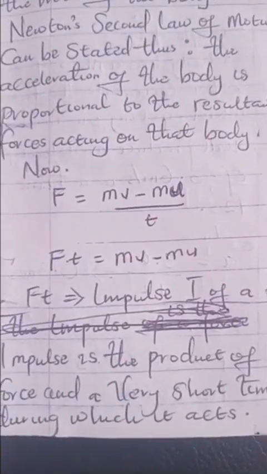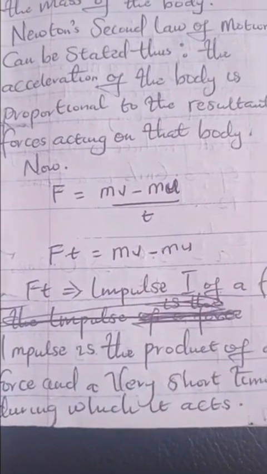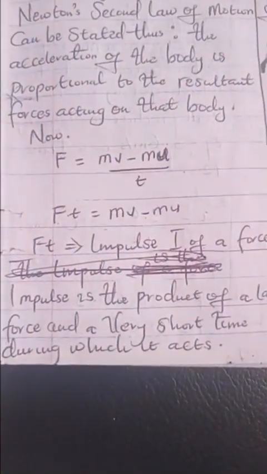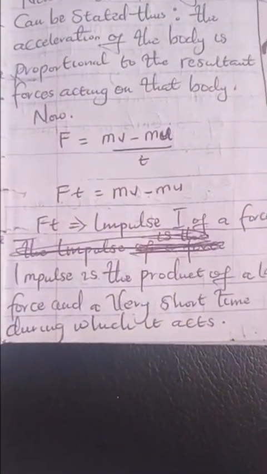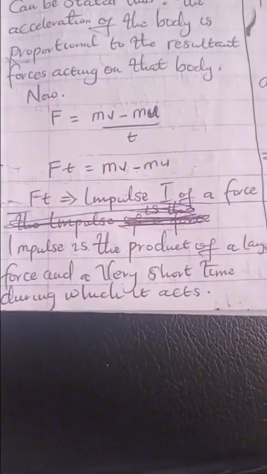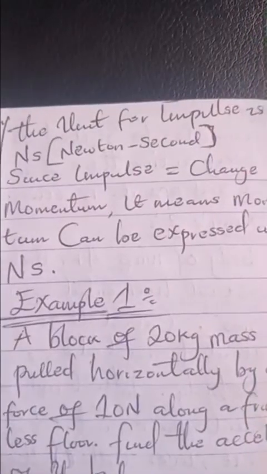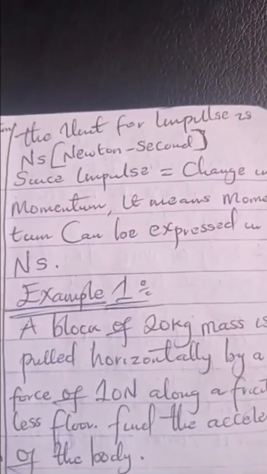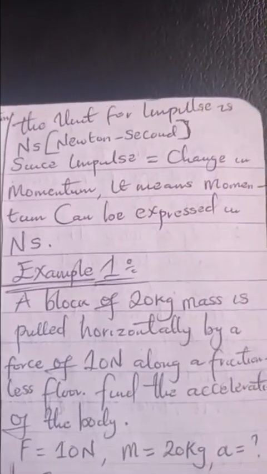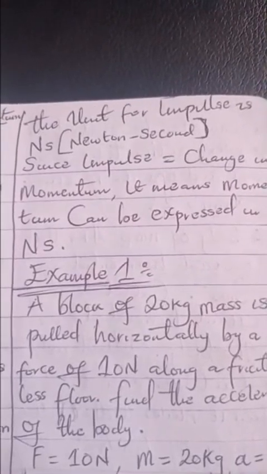If we cross multiply, we'll have Ft equals mv minus mu, and Ft is equal to the impulse of a force. Impulse is defined as the product of a large force and a very short time during which it acts. The unit for impulse is Newton seconds. Since impulse is equal to change in momentum, it means momentum can be expressed in Newton seconds.